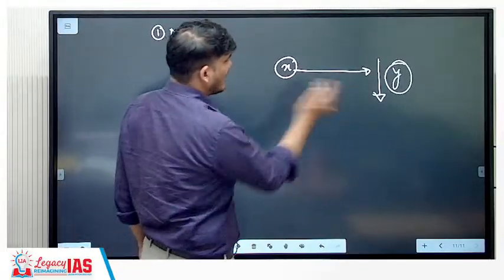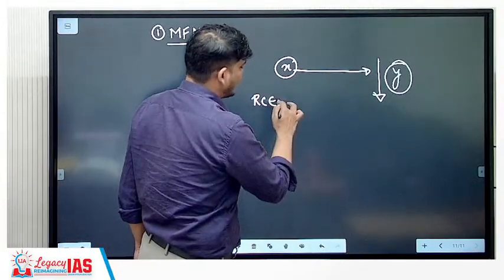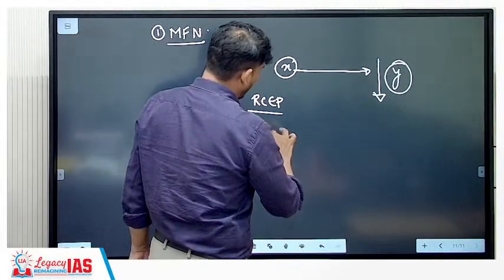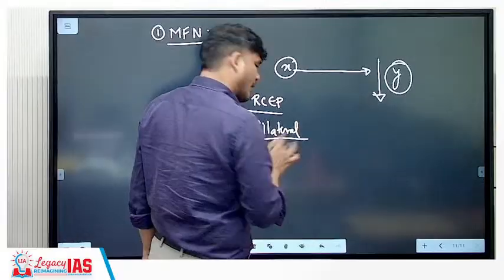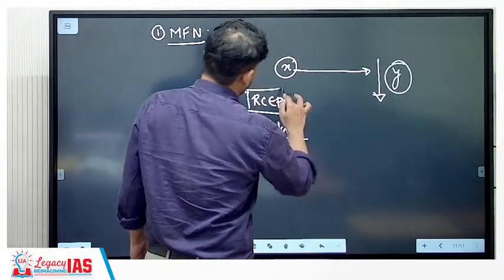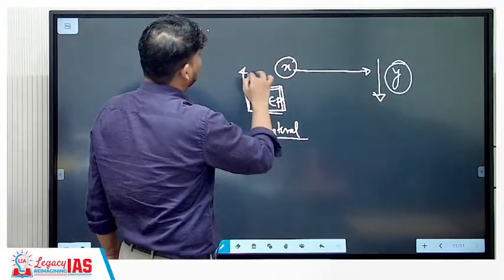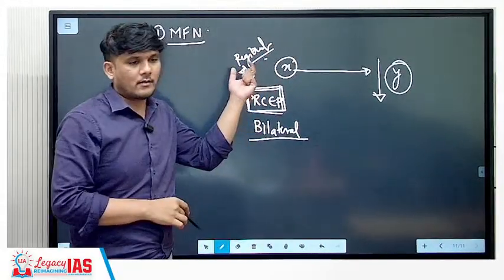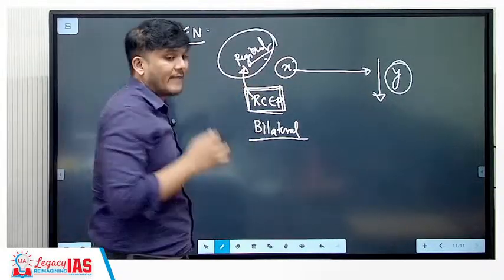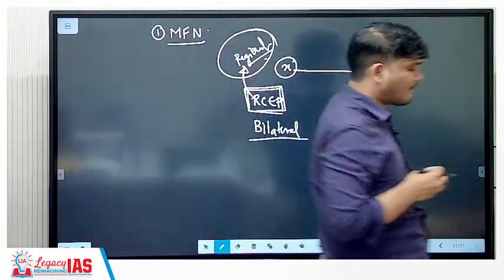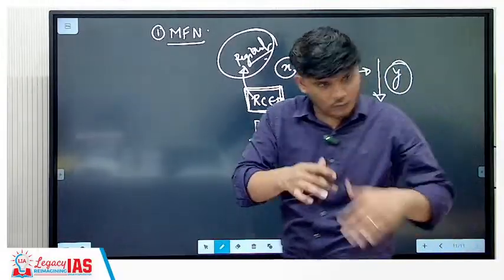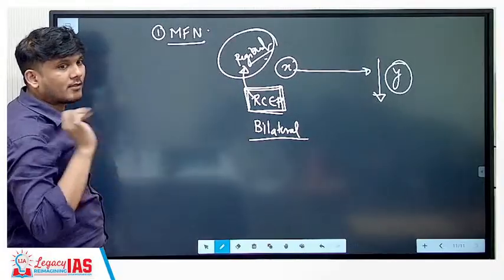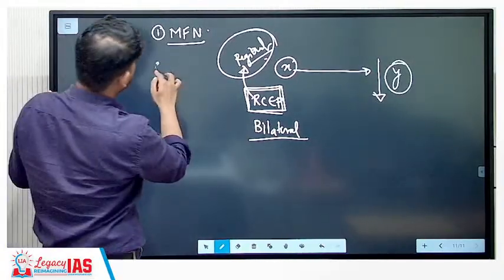There are exceptions. What are those exceptions? If you are in a regional comprehensive economic partnership with a few countries, you can lower it. If you are in a bilateral agreement with a country, you can do that. And remember, it is a regional partnership. It can have multiple countries, but it is regional. That means India can have that partnership with countries like Bangladesh, Myanmar, because it is the same region. We cannot have this partnership with Brazil because we are not in the same region.